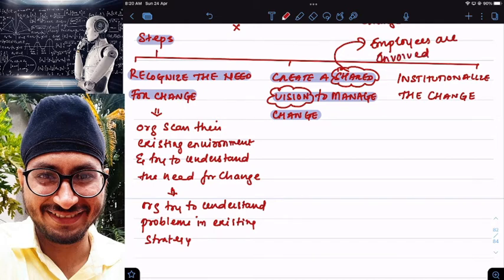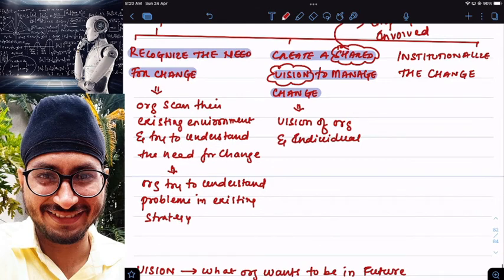Obviously, sir, whenever I'm trying to make any changes in my organization, I need to involve the employees. I need to take their views into consideration and then make a decision. Otherwise, employees will be unhappy, right? So that is why the vision of the organization and the individual should coincide to achieve desired results.